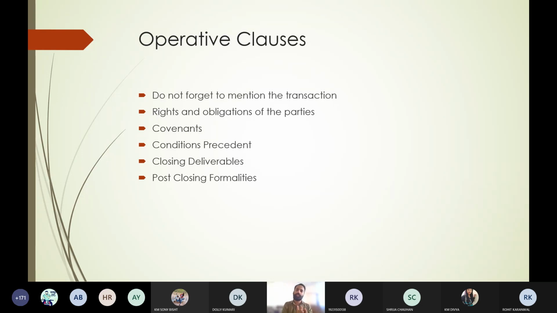If the condition precedent is successful, then the contract will move forward. Then closing deliverables as we have discussed, the closing formalities, and after that the post closing formalities. So after closing the contract, how you will execute the contract, there might be some instructions on how you will do the post closing formalities.